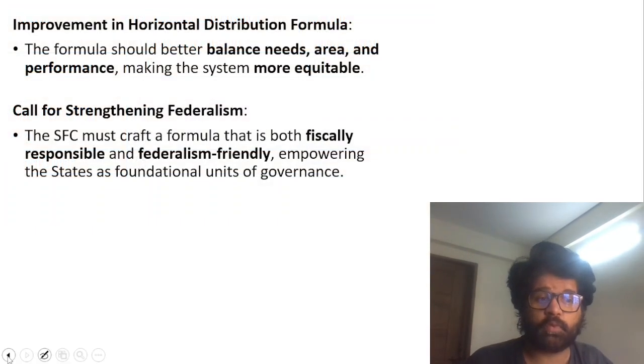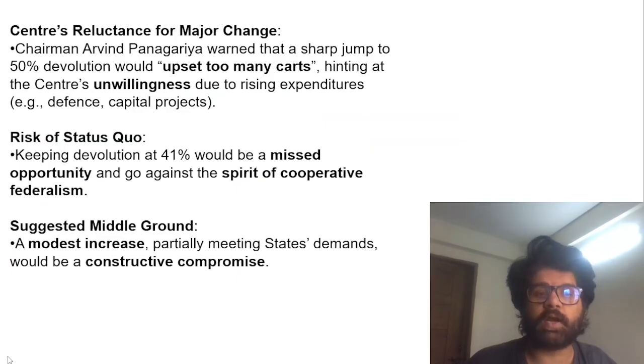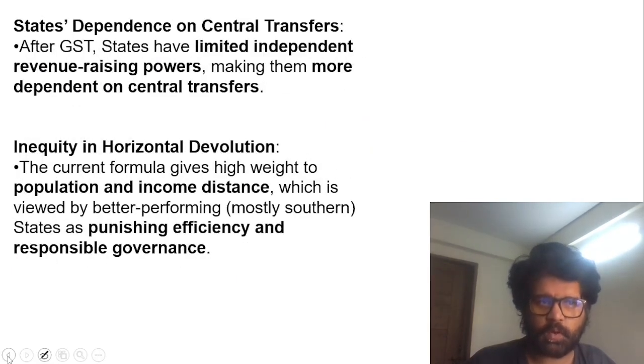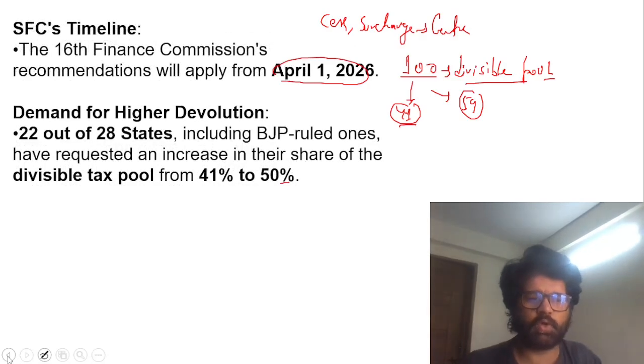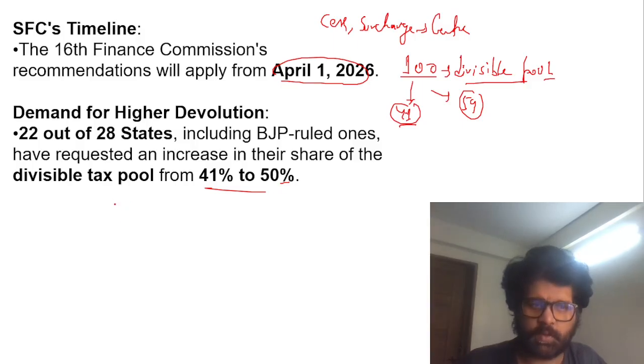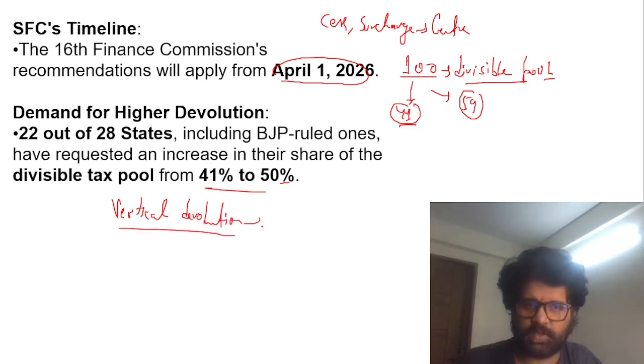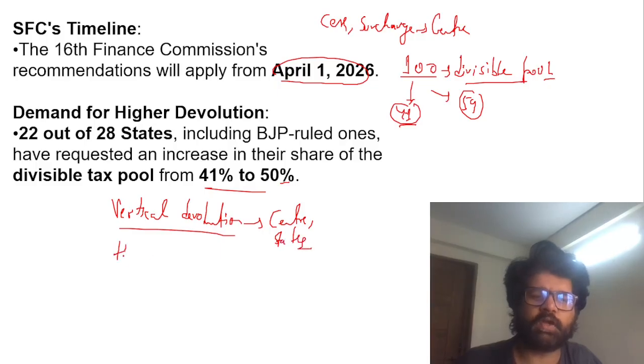What is very important for you people is to remember these criteria, and then there are terms: horizontal devolution, vertical devolution. You have to understand these terms. So here the talk is about 41%, 50%. One is vertical devolution. What is vertical devolution? How much money will be devolved between the Center and the states. That is vertical devolution. And then there is horizontal devolution. How much money will be devolved between states? That is horizontal, at the same level. These words you will see a lot.